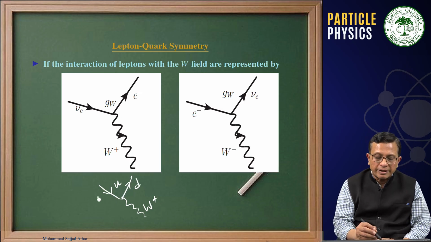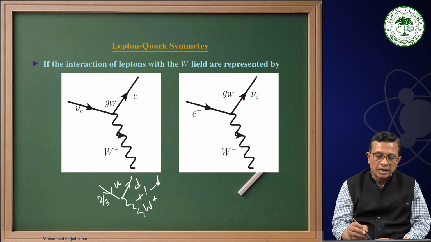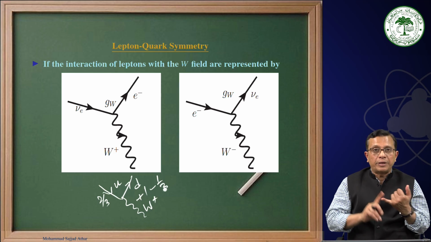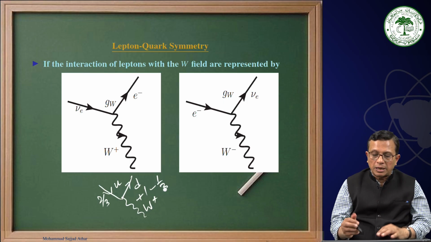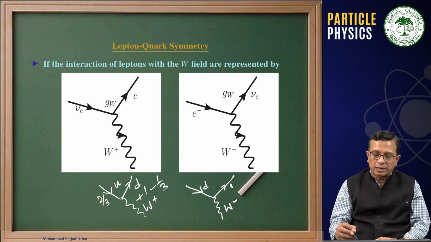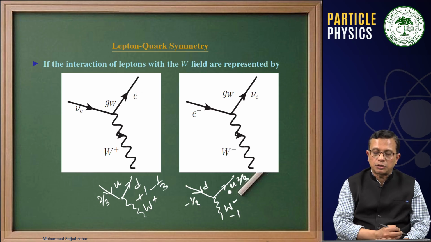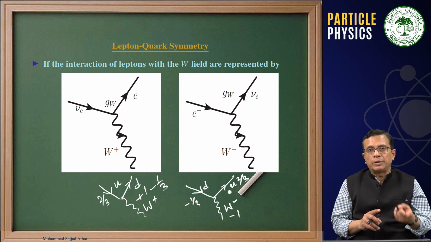The total charge arriving at this junction is 2 by 3 from U. And how much is leaving? Plus 1 from W plus and minus 1 by 3 from D. Therefore, we are conserving charge, and we are conserving baryon number. Similarly, here a D quark is emitting a W minus and getting converted into a U quark. Therefore, minus 1 by 3 here, minus 1 charge is getting emitted, and this charge is 2 by 3. You can see that we are conserving baryon number and charge at the vertex.